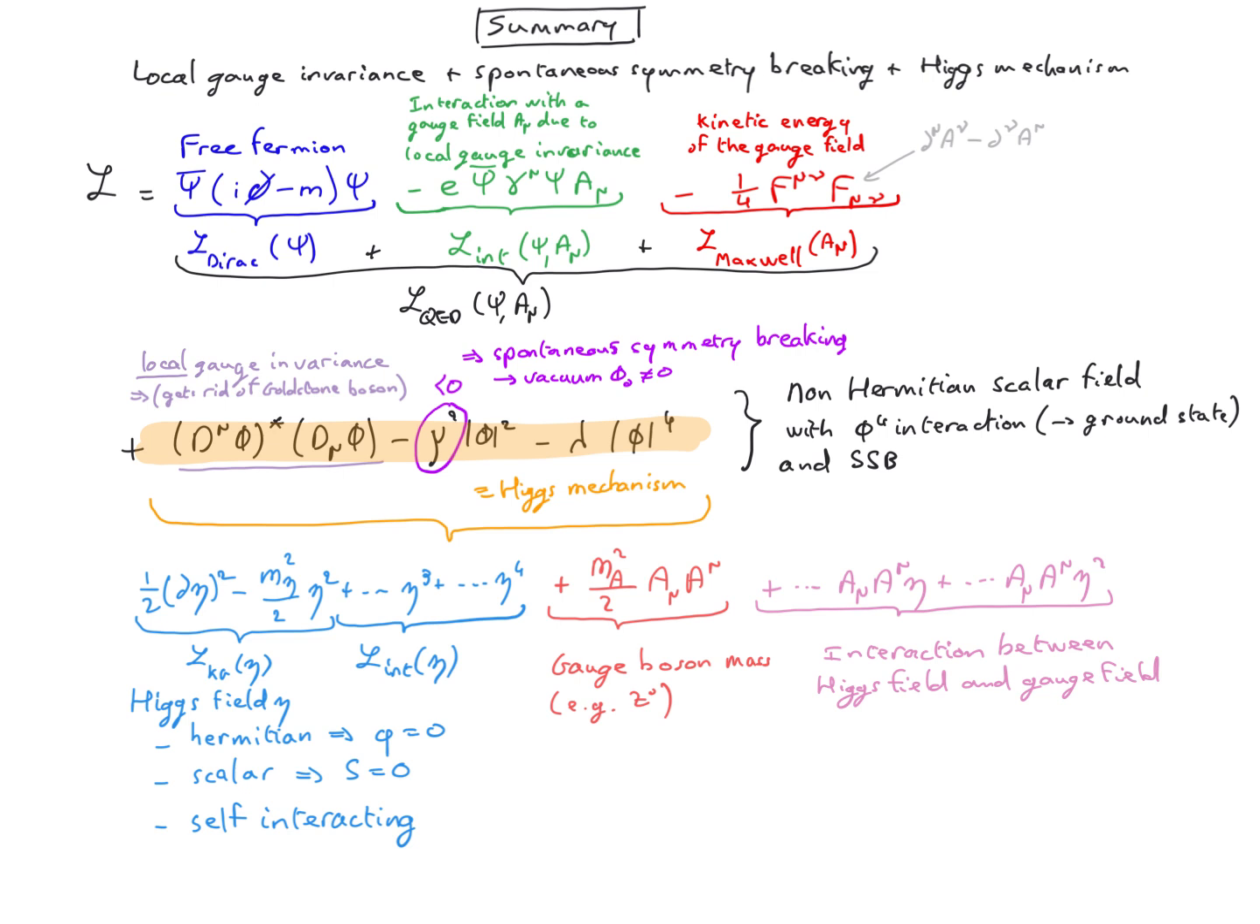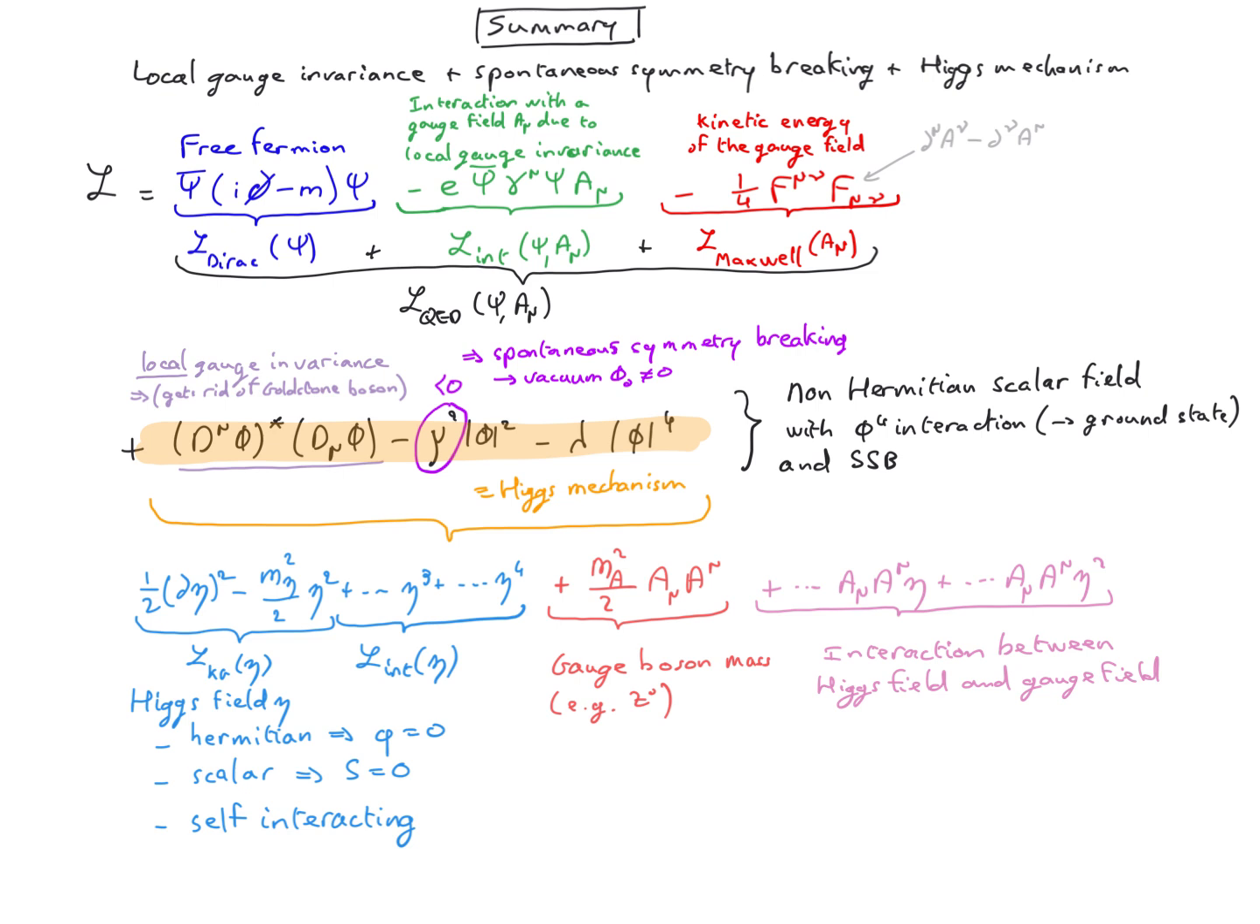So in order to solve this problem, we had to introduce spontaneous symmetry breaking, which leads to the Higgs mechanism, which is a mechanism allowing for the gauge field to acquire a mass through an interaction with a scalar field. So let's review the different components of the final Lagrangian we obtained, which is local gauge invariant even if the gauge field has a mass through the Higgs mechanism.